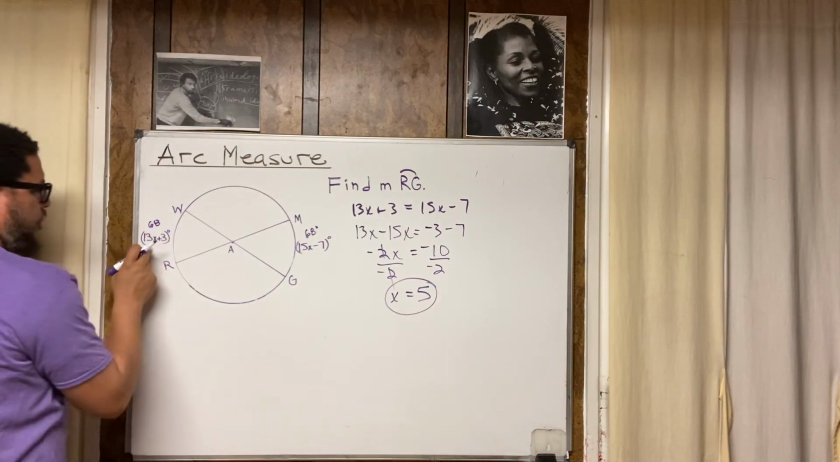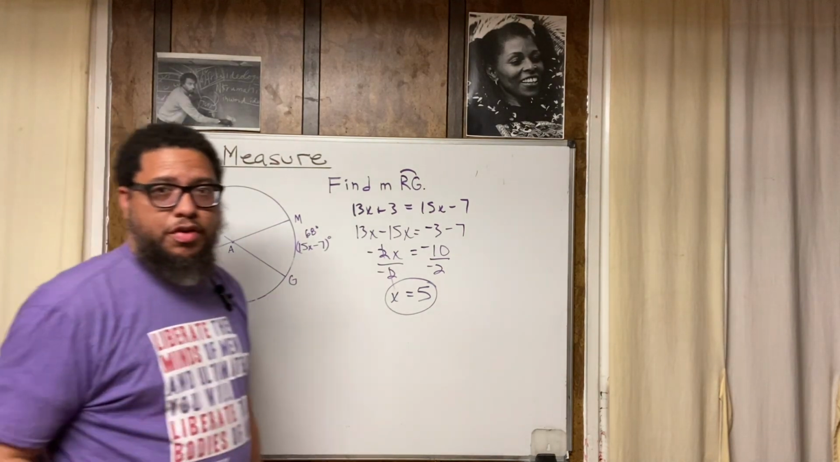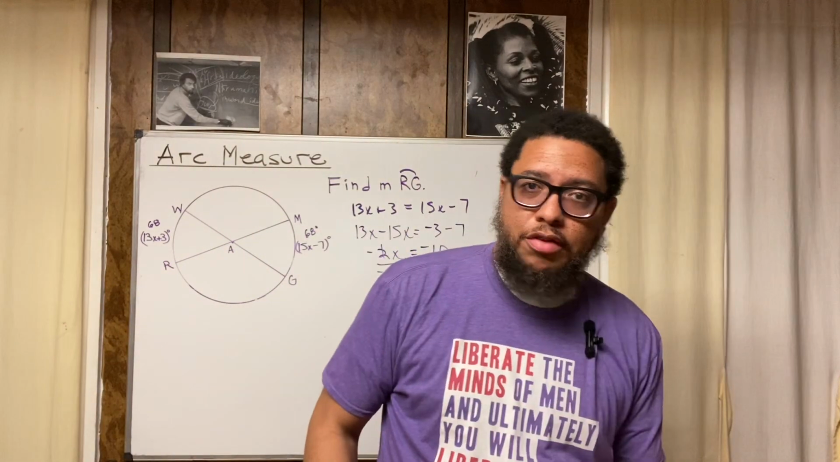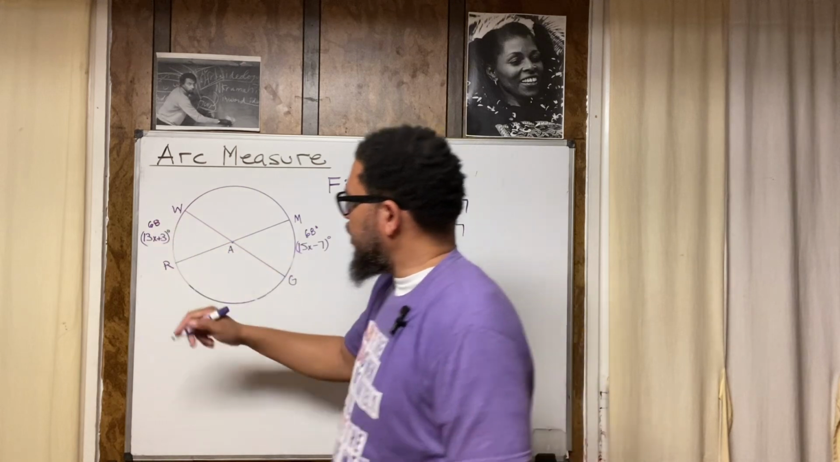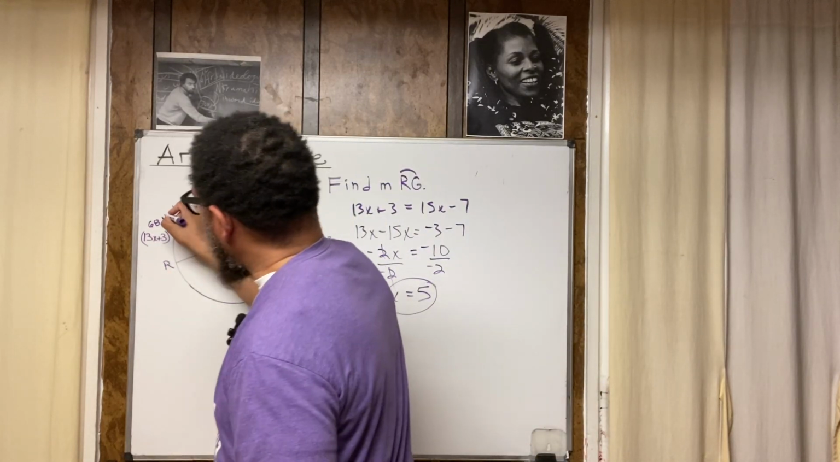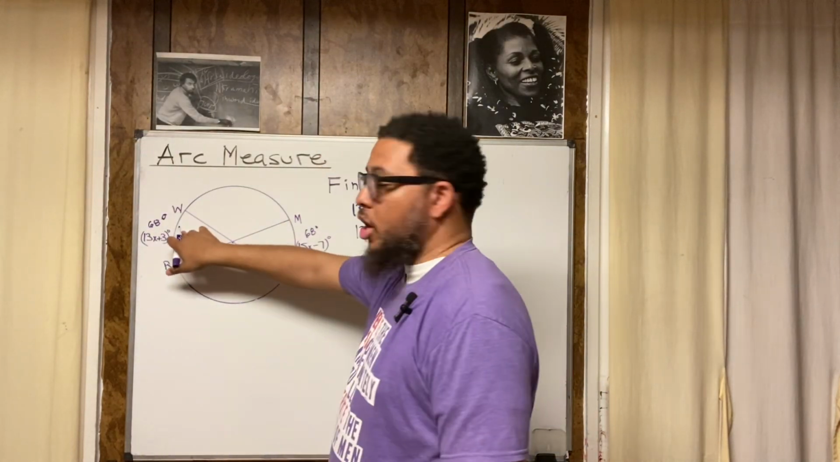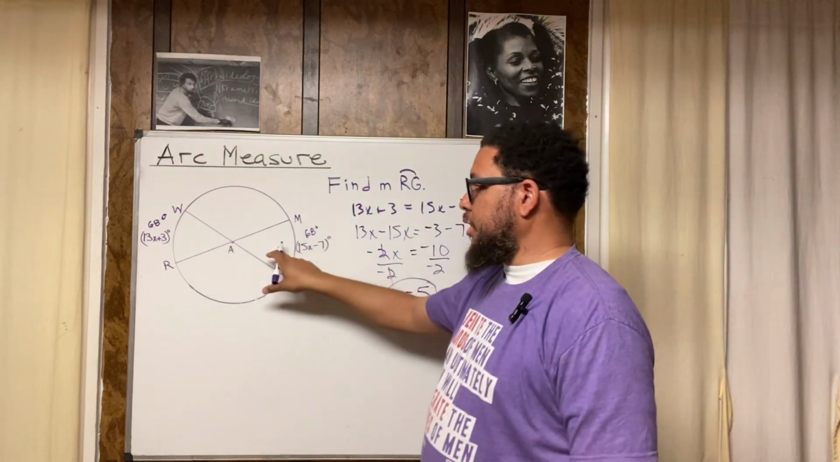Let's make sure. What's 13 times 5? Again, multiplication facts. Know your 5 facts, know your 13 facts. 13 times 5 is 65. What's 65 plus 3? Again, 68. Now, like I told you, this arc measure is 68. This arc measure is 68.